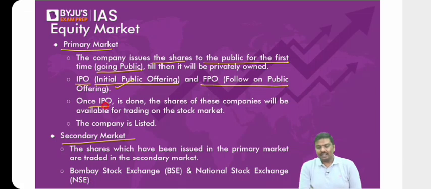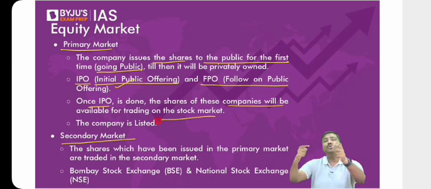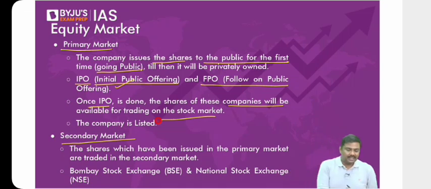Once the IPO is conducted, we'll simply say that the shares of these companies are available in the market. You can purchase, I can purchase, you can sell, I can sell. Hence the company is called a listed company.